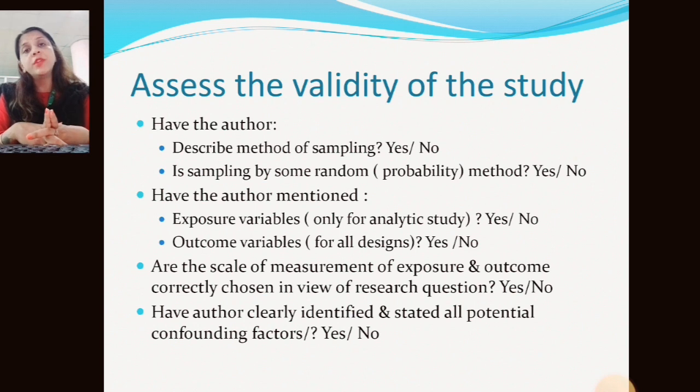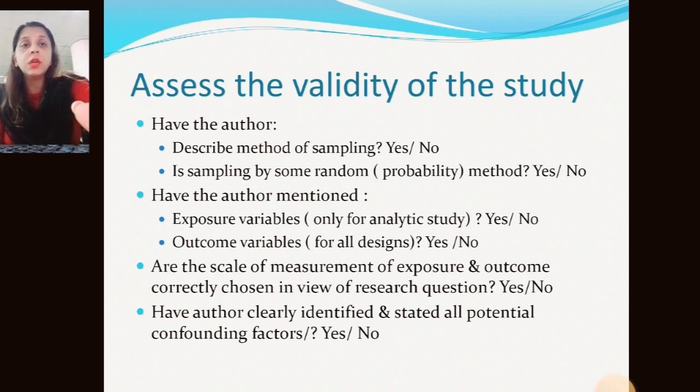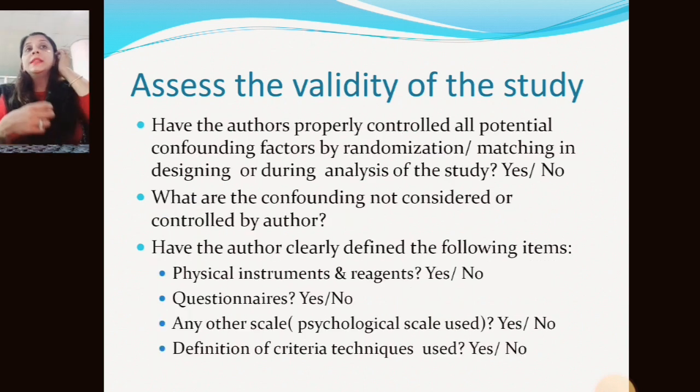Next is the confounding factor, which can be present in the study, and the author can mention it in that study or not. If there is any confounding factor during the matching of the sample, during the randomization, or during the analysis of the study, and it is mentioned in the study, can the author control those confounding factors or not?